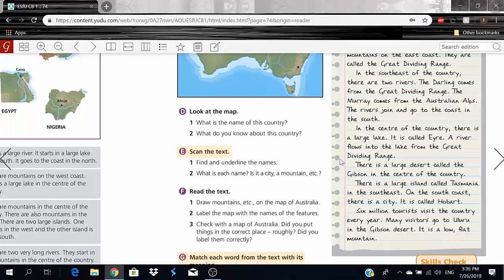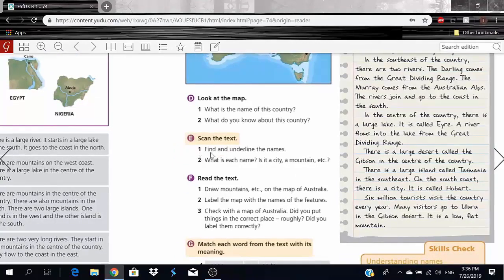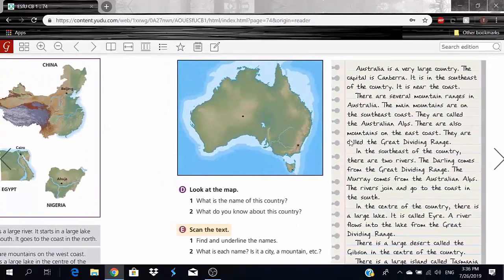Okay, so we got some information from this text right here. Obviously, things that I did not know before. And now he wants us to scan the text, find and underline names, and say what each name is. Is it a city, a mountain, etc.? So now let's go. I'm sure we'll probably have to read this again. The first word is Australia, so we will underline that. And Australia, obviously, is a country.